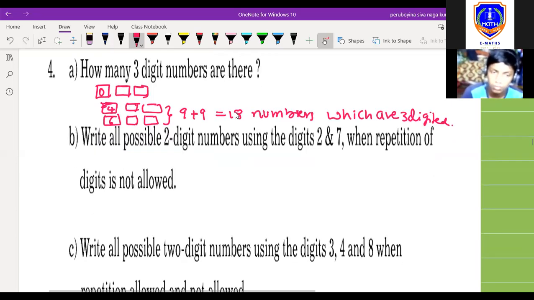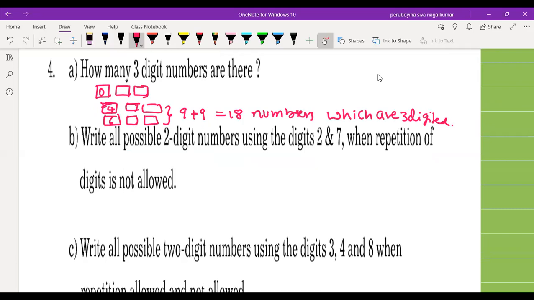4B. Write all possible 2-digit numbers using the digits 2 and 7 when repetition of digits is not allowed.